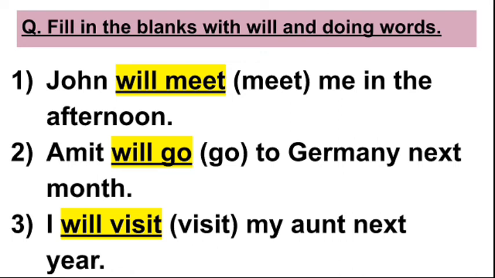Students, the future tense is the easiest tense in your book, and it is the easiest tense that will come in the exam. Although all the three tenses are going to come, it is very easy. Future tense is the easiest because here everything will be written in the question. It will already be mentioned in the question that you have to use will and the doing word, the verb. So you don't have to use much brain in the future tense.